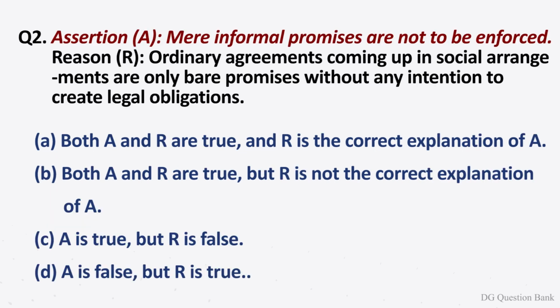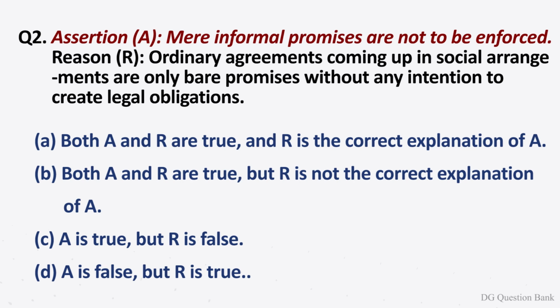Question number 2. Assertion. Mere informal promises are not to be enforced. Reason. Ordinary agreements coming up in social arrangements are only bare promises without any intention to create legal obligations.